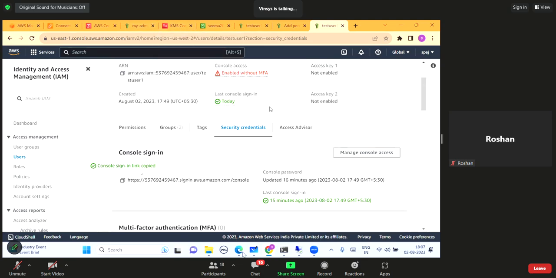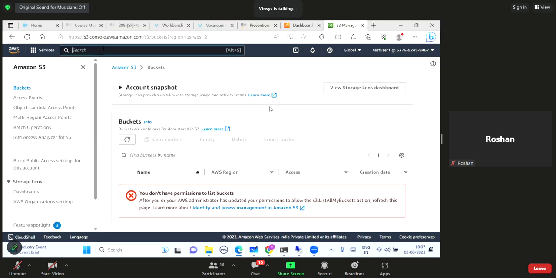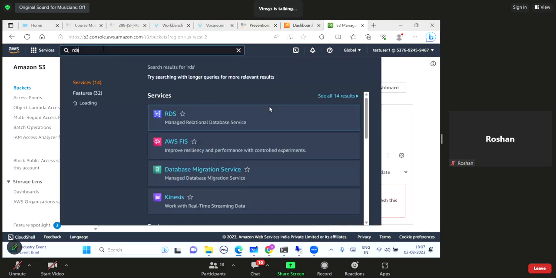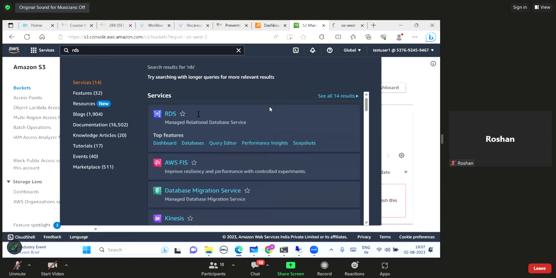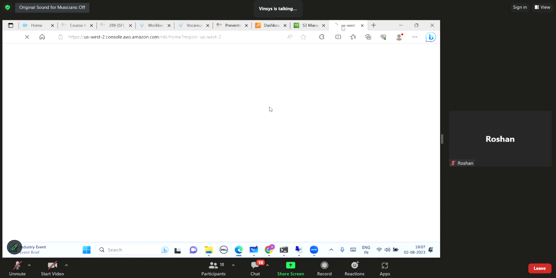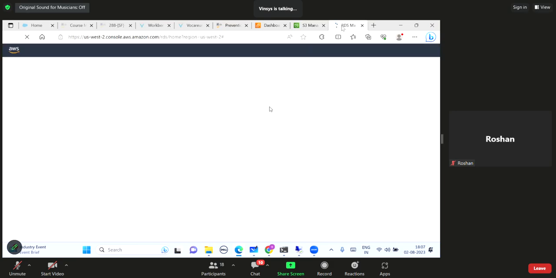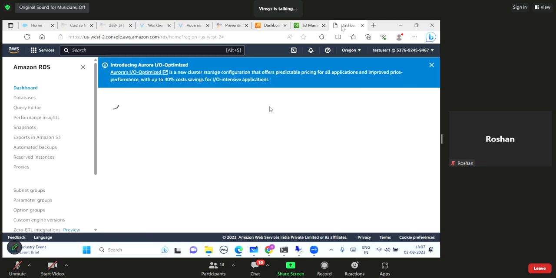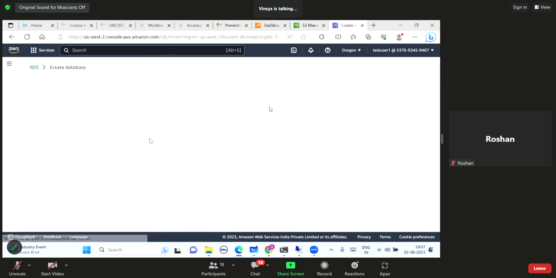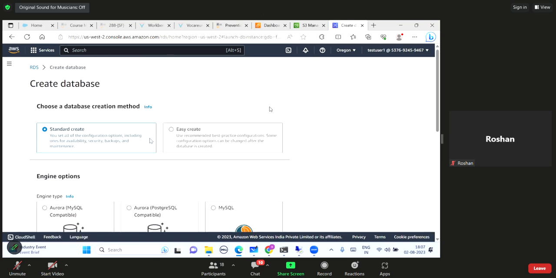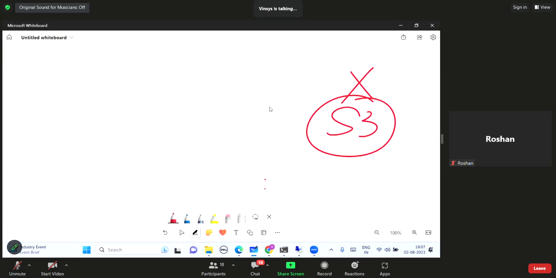Not only that, if I go to some other services, let us say I want to go to RDS. Just S3 was the overlapping permission. It was explicit deny. So if the explicit deny permission is there, that will definitely get denied. But see, now I am getting permission to create the database. So except S3, the user is getting all the permissions. So what was the scenario we have handled?